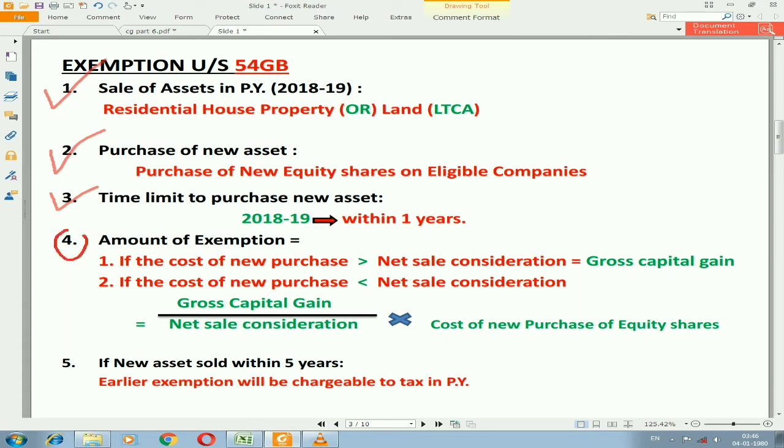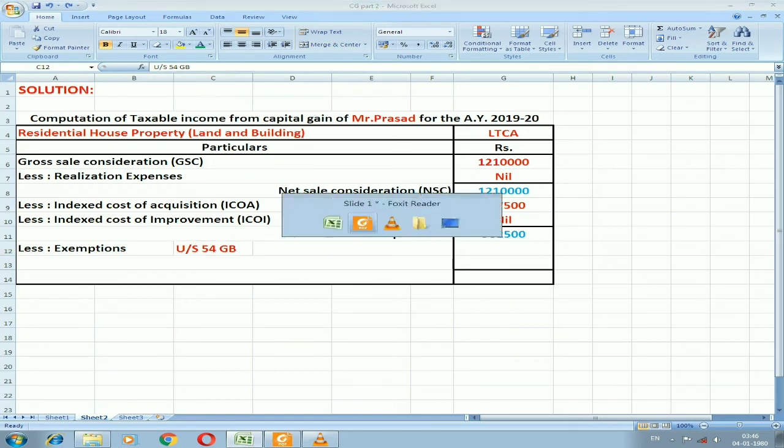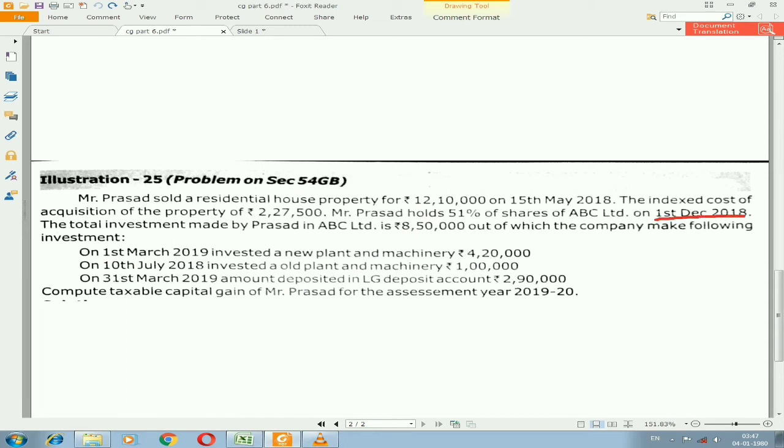We need to apply the amount of exemption. We need to check the condition whether new purchase is more than net sale consideration or new purchase is less than net sale consideration. So exemption will be under 54GB. First, let us check how much investment is made by the assessee in that company as shares. On 1st December 2018, he had made an investment of 8,50,000.